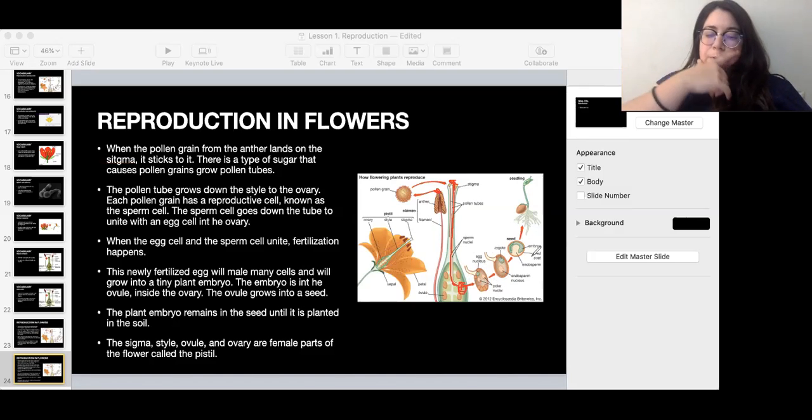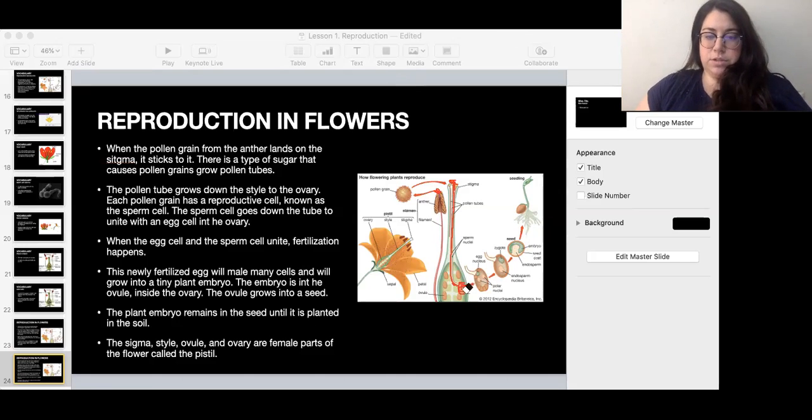And then the plant embryo remains in the seed until it is planted in the soil. So when you have a seed, it is an embryo, a baby plant, and food for that baby plant. So you have to plant it, and then later, after the baby plant eats all of the seed, it's gonna germinate and grow. The stigma, the style, the ovule, and the ovary are female parts of the plant, okay,